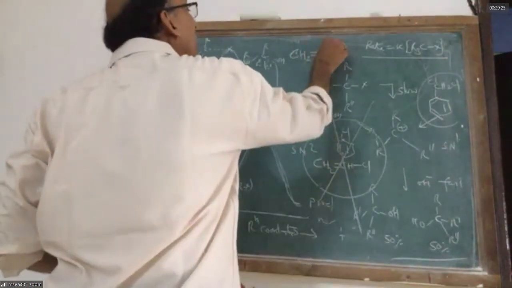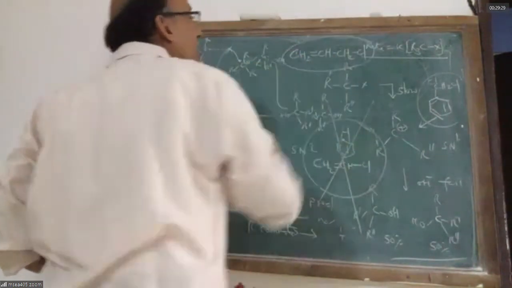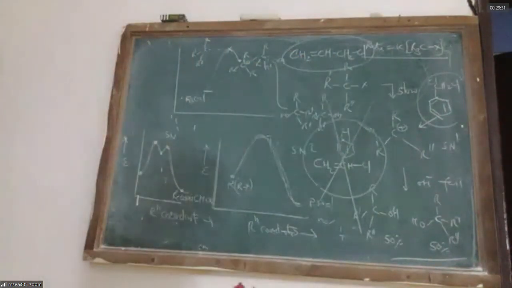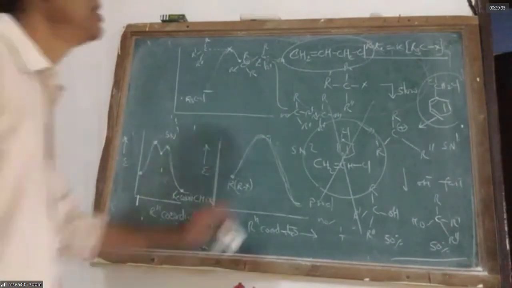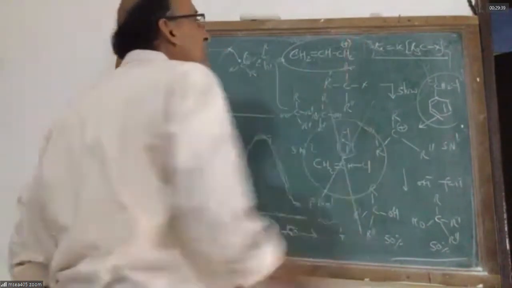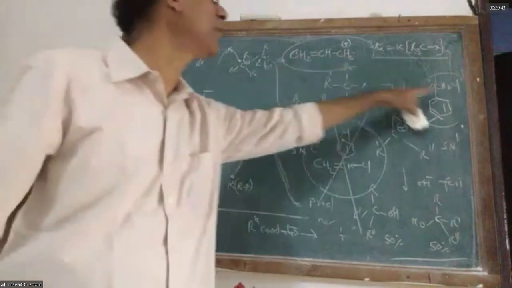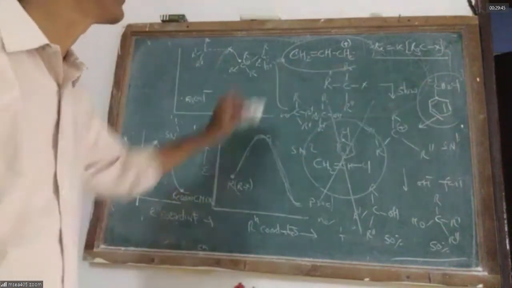Allyl chloride, CH2=CH-CH2Cl. What type of reaction does allyl chloride prefer? Allyl chloride prefers SN1, because the allyl carbocation is resonance stabilized. So benzyl chloride and allyl chloride prefer SN1.